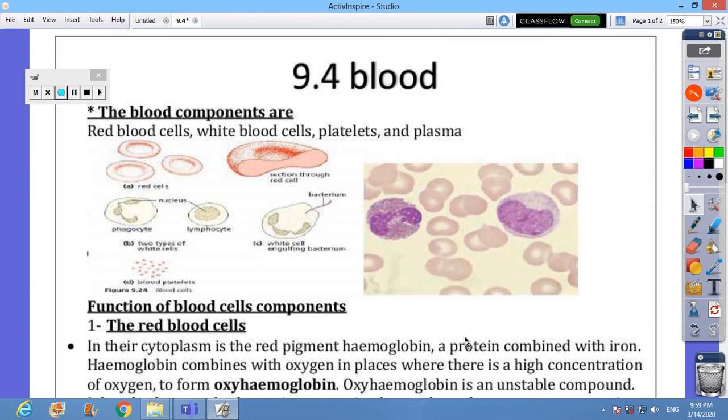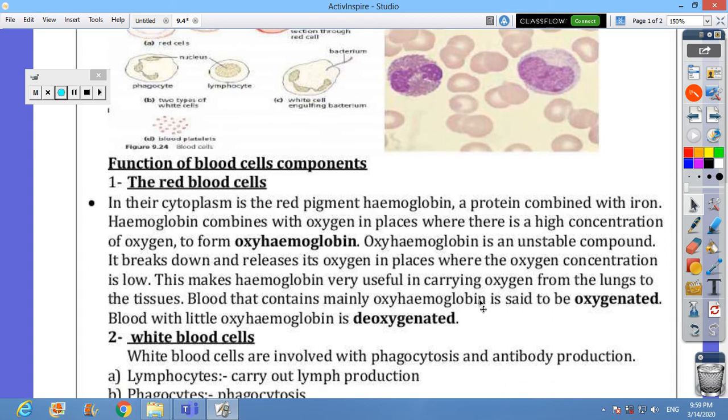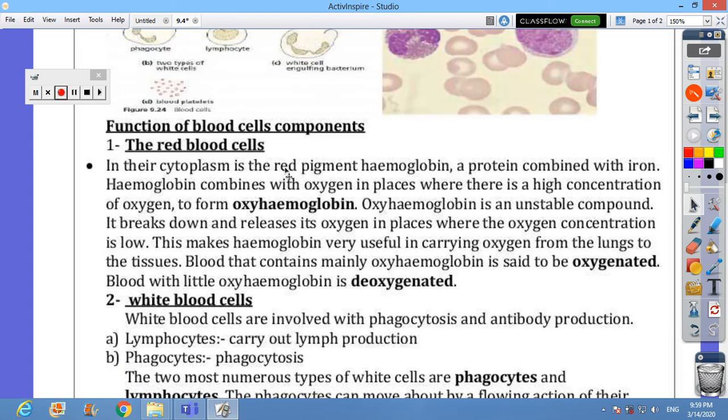When we come to the functions of the blood cell components, number one, the red blood cells. The red blood cells have hemoglobin. Hemoglobin is a kind of protein. It's the protein that combines with oxygen in order to deliver it to body cells. In their cytoplasm is a red pigment, hemoglobin, a protein combined with iron. Hemoglobin combines with oxygen in places where there is a high concentration of oxygen, I mean the lung,